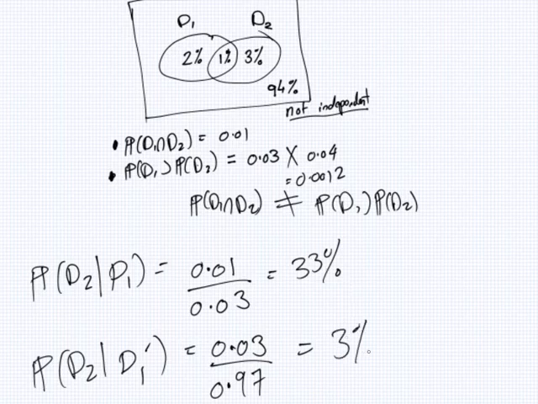About 3% only, roughly. So if you have disease 1, what's your chance you will develop disease 2? 33%. If you don't have disease 1, your chance of getting disease 2, 3%. So clearly they're not independent events. Having disease 1 greatly affects whether you'll have disease 2. Okay.